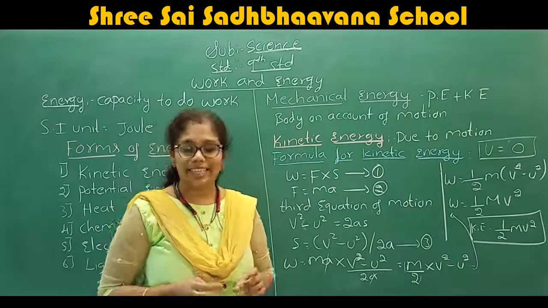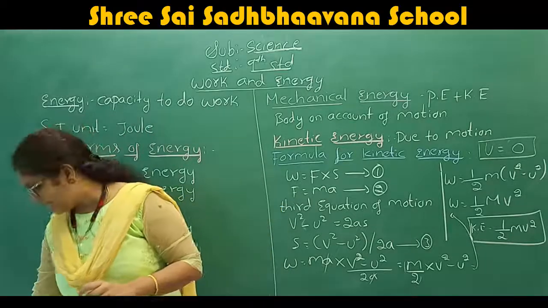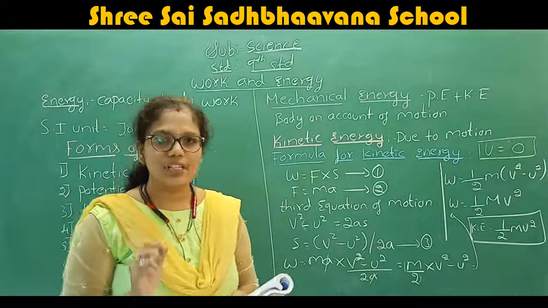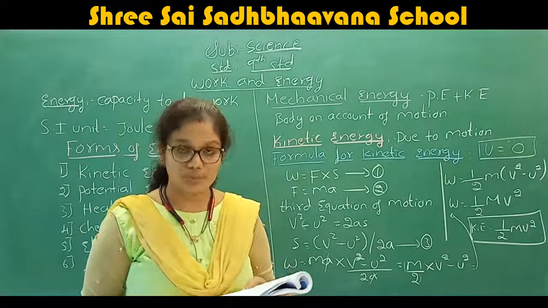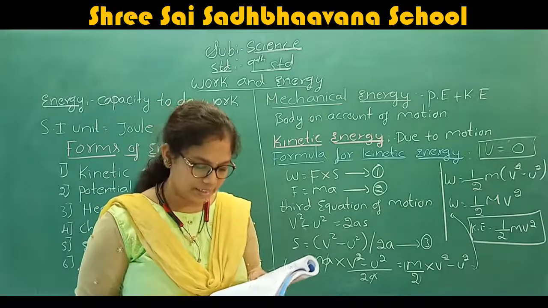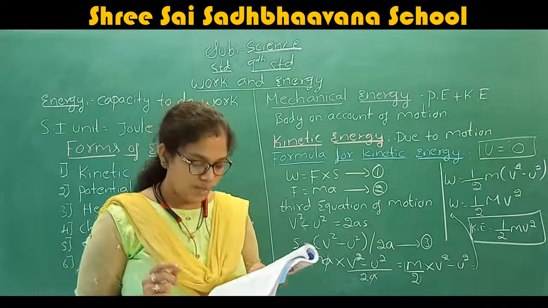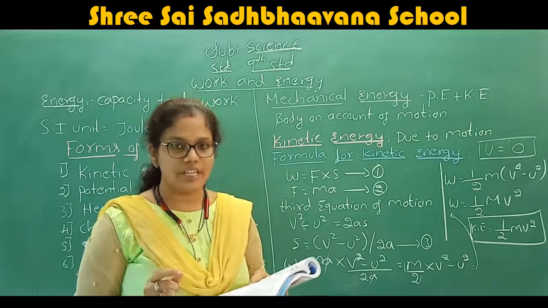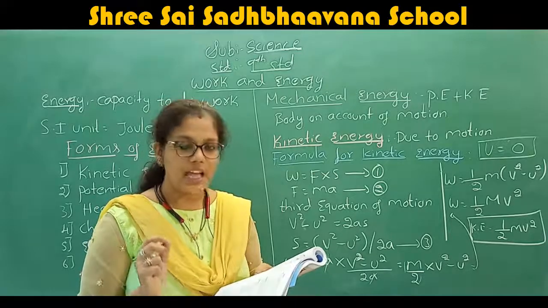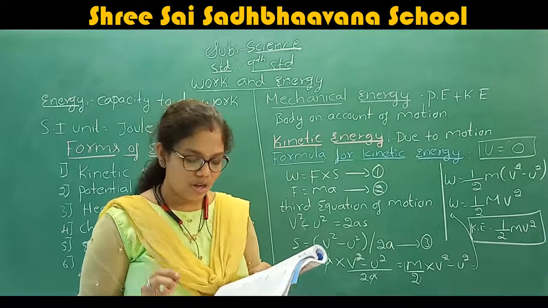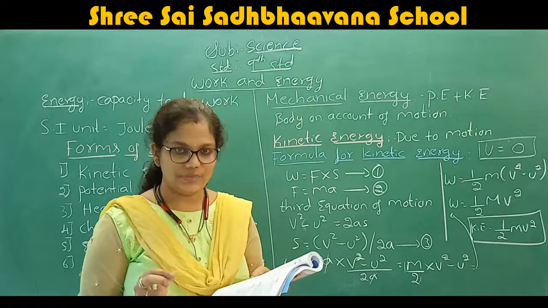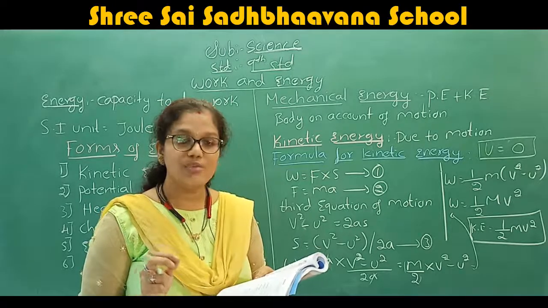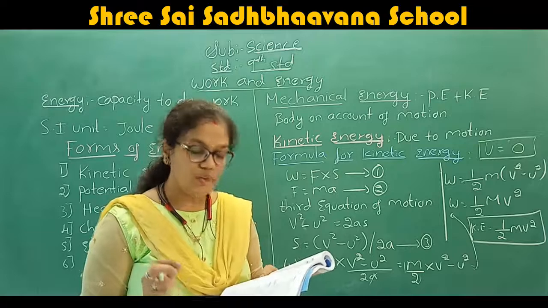Okay? First, take the problem. I am going to tell the problem. First problem. The first problem is: an object of mass 15 kg. Write down the question properly. An object of mass 15 kg is moving with a uniform velocity.